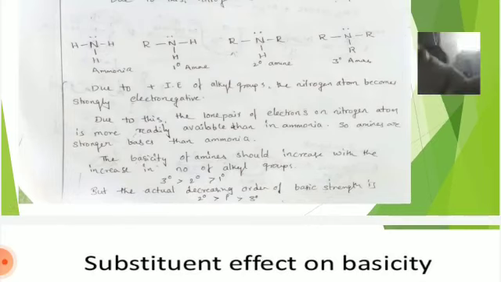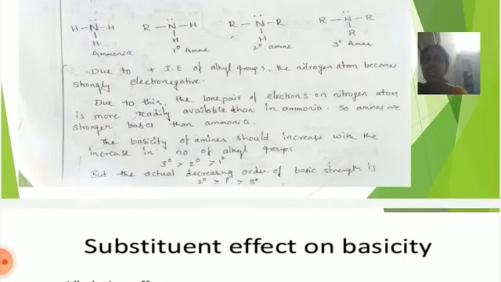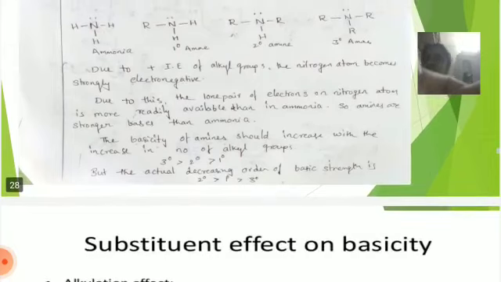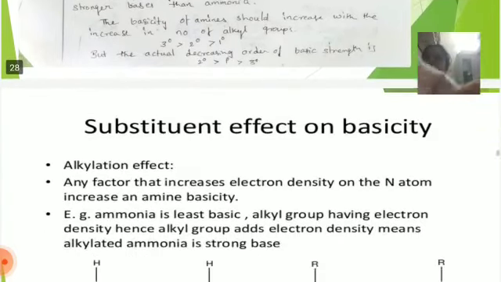But the actual decreasing order of basic strength is secondary, primary, tertiary. Secondary amines are more basic than primary amines, and tertiary amines are less basic than secondary amines, due to the presence of alkyl groups.